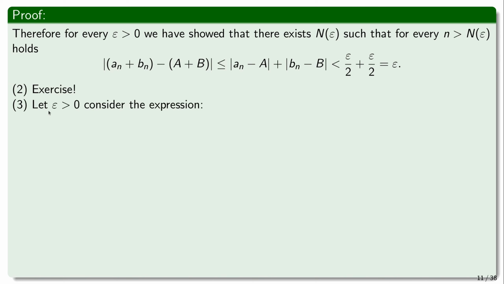Okay. So for the third part, again, let epsilon be greater than 0. And first we consider the expression. We start working with this. So basically we want to show that an times bn would converge to a times b, provided that an converges to a and bn converges to b. Okay. So we need to show that for every epsilon, we can find such an n, such that for every n greater than n of epsilon, this can be made smaller than this fixed epsilon.